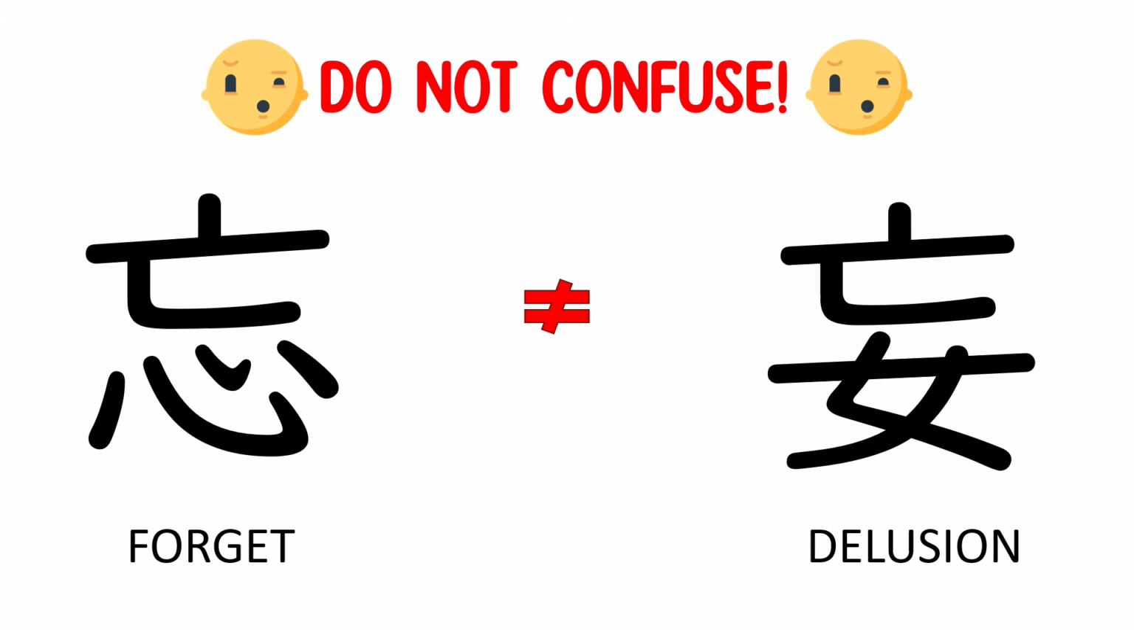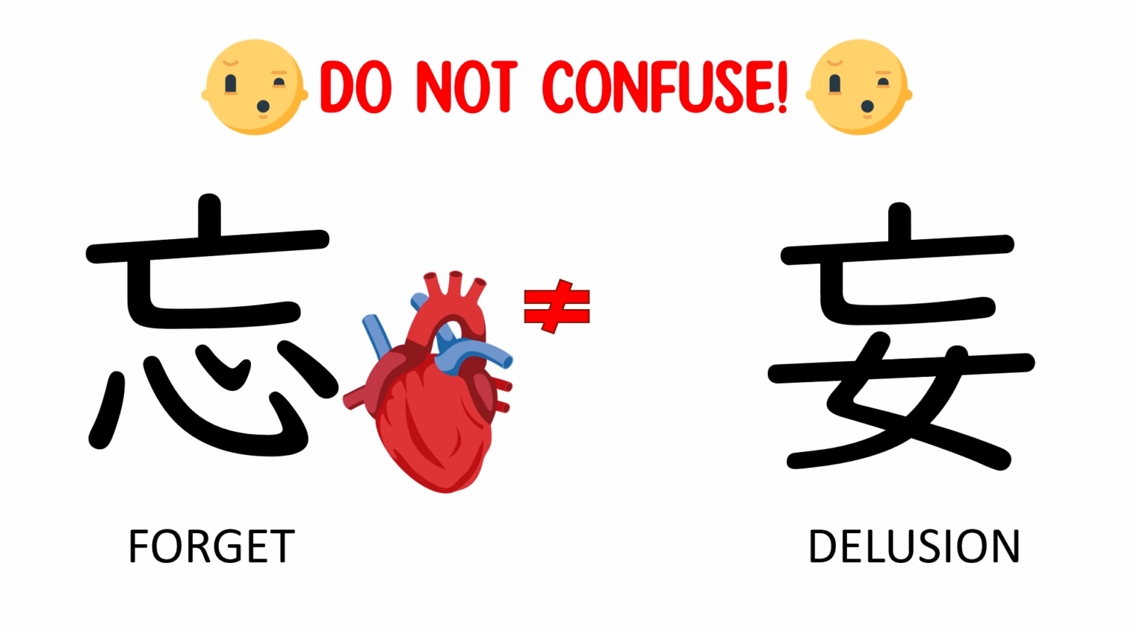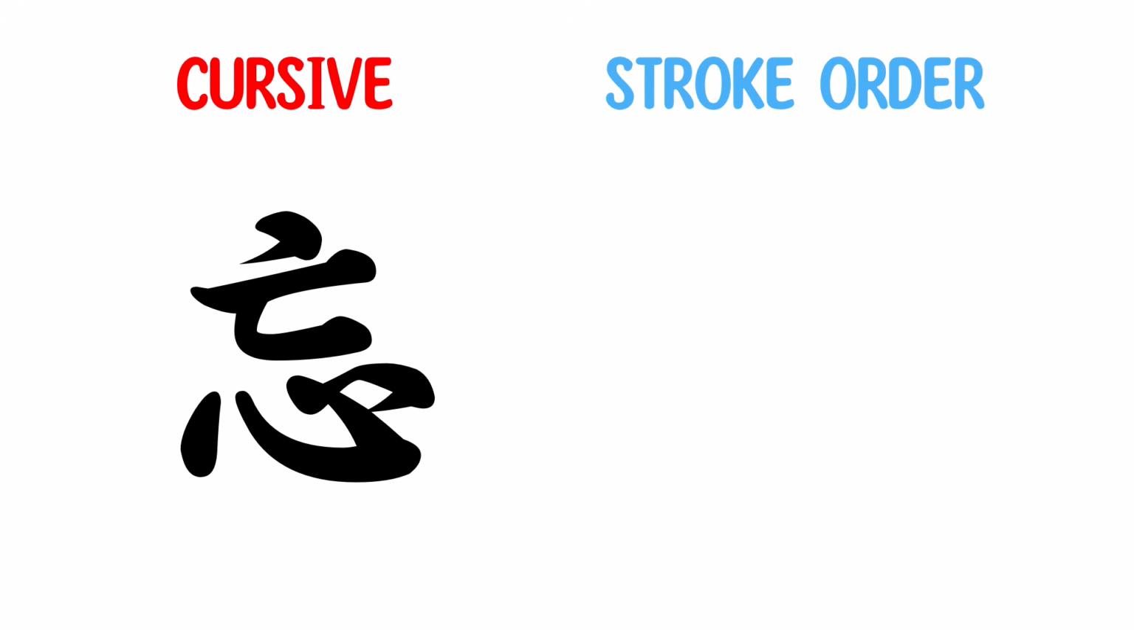Do not confuse forget with delusion. The main difference lies in that forget has the heart on the bottom, while can you guess what delusion has? A woman. I wonder why. This kanji has 7 strokes. Now, this kanji has helped you in having a new definition for both forgetting something and becoming busy. 2 in 1.